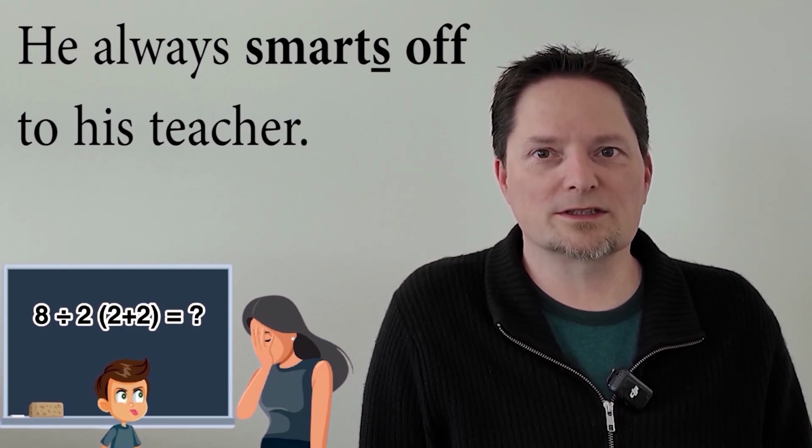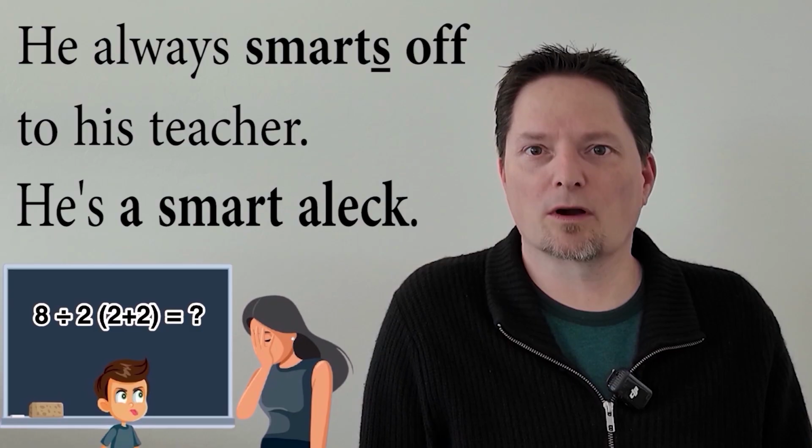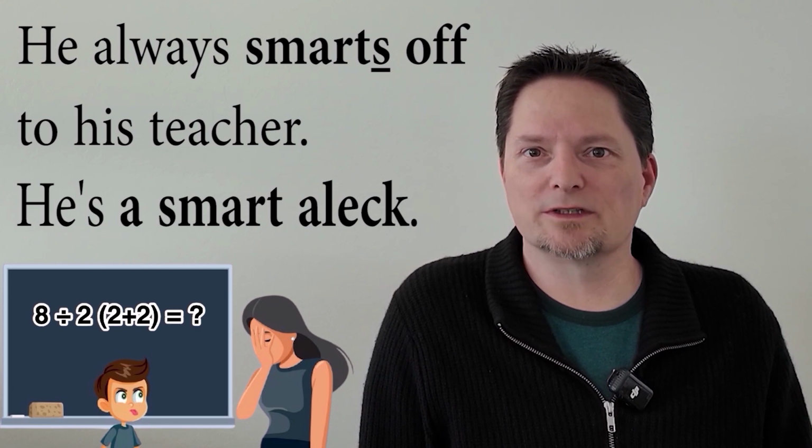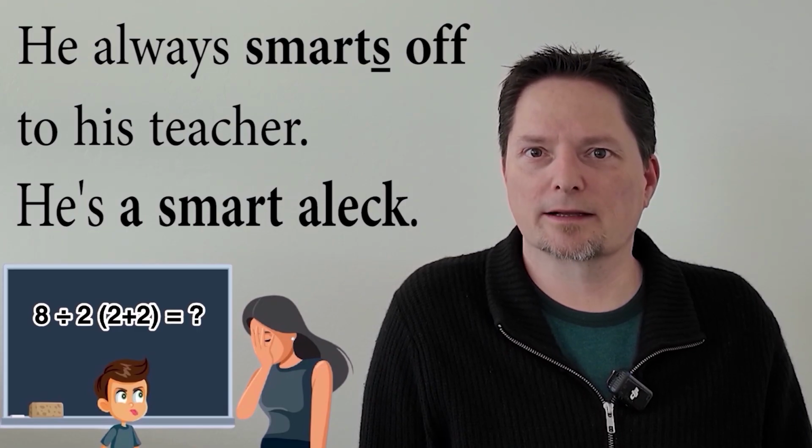So if he always smarts off to his teacher, he is a smart Aleck. A smart Aleck is what you call someone who smarts off. It's a countable noun, so we say, he's a smart Aleck. Again, the T changes to a fast D. Smart Aleck. He's a smart Aleck.